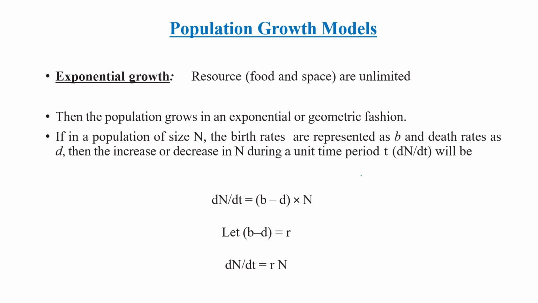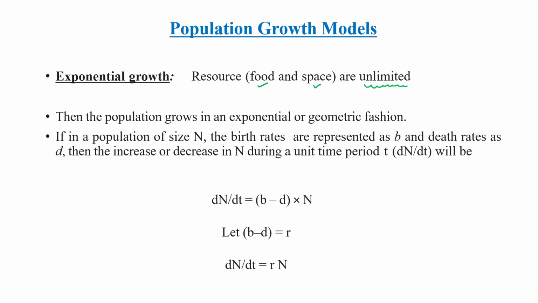Now let's understand the population growth model. Exponential growth means when the resources in the form of food or in the form of space are unlimited. Only in that situation exponential growth is possible. But is it possible? Unlimited food for everyone?